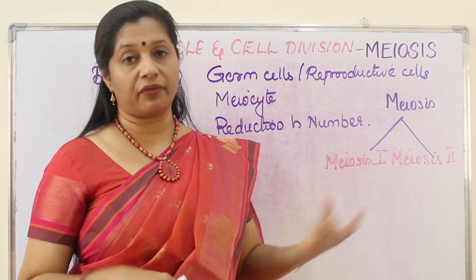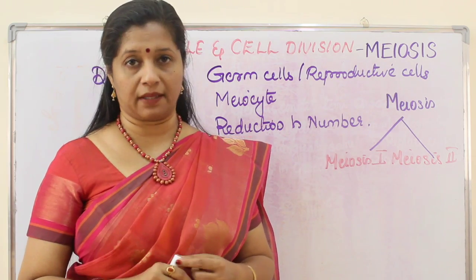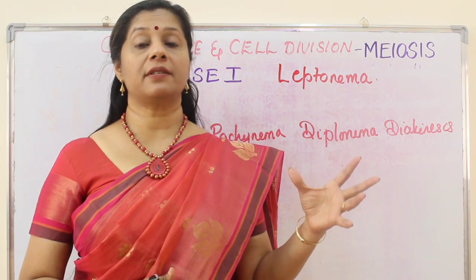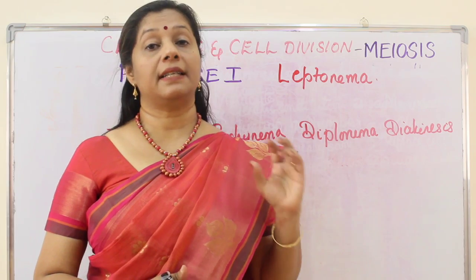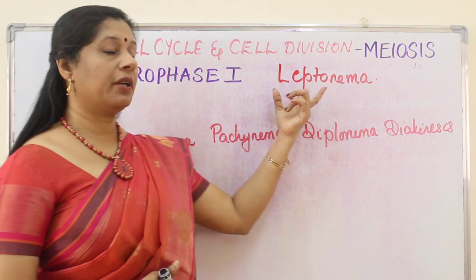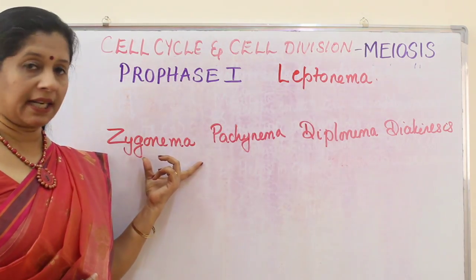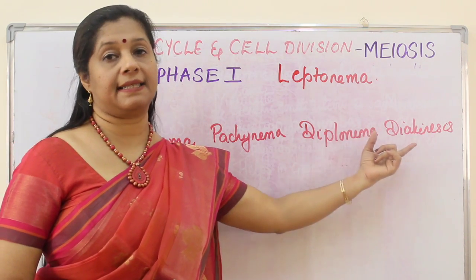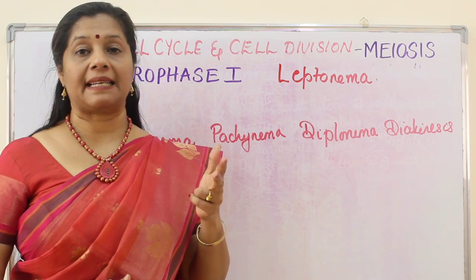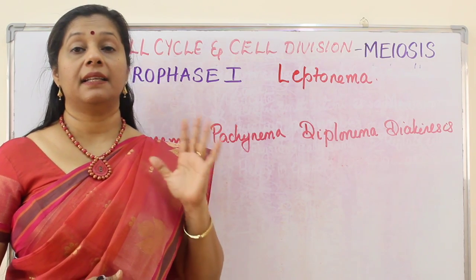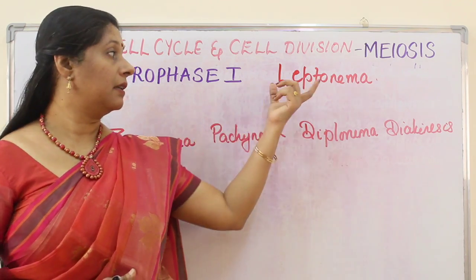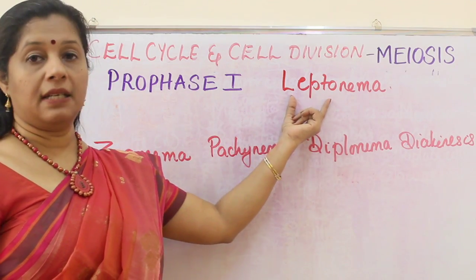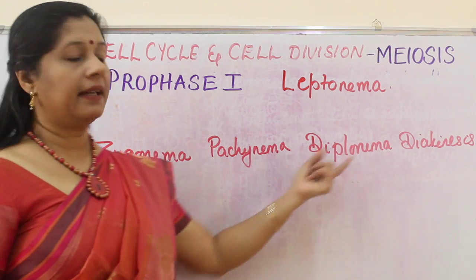So let's start with the prophase of meiosis 1, or prophase 1. Let us dive into prophase 1. Prophase 1 is considered the longest phase of meiosis, and it includes 5 substages: leptonema or leptotene, zygonema or zygotene, pachynema or pachytene, diplonema or diplotene, and diakinesis. These are the 5 stages of prophase 1. You can use an interesting mnemonic if you like: Lucy the zebra packed Dunkin' Donut.